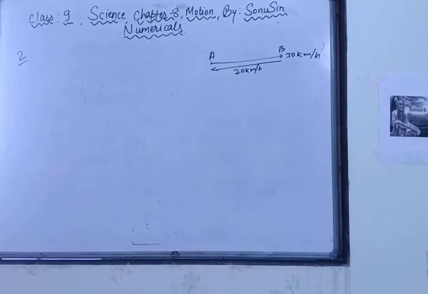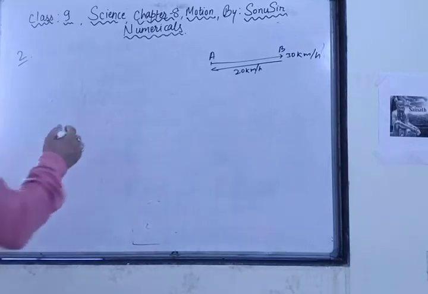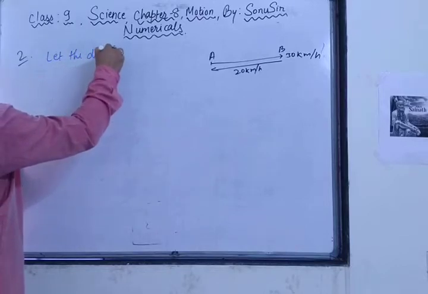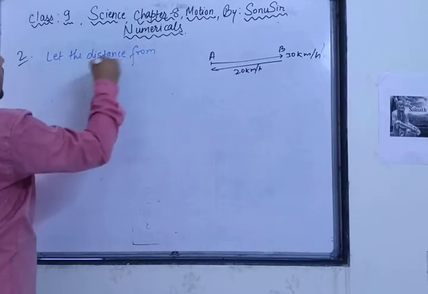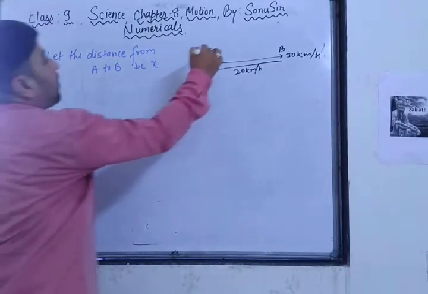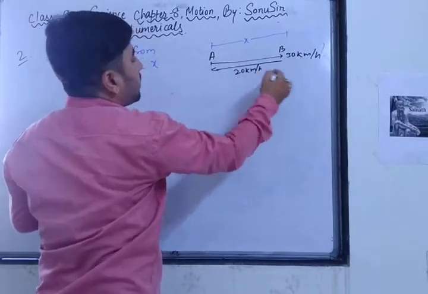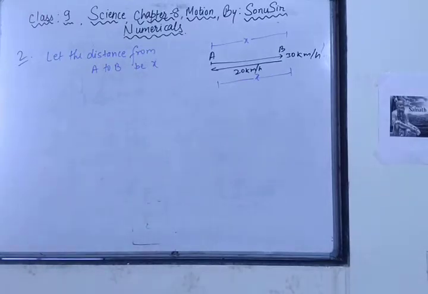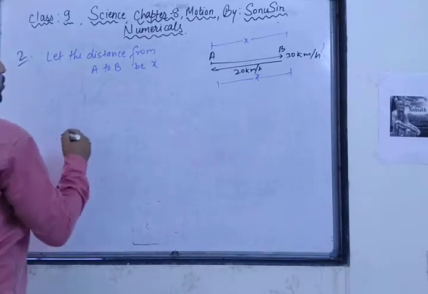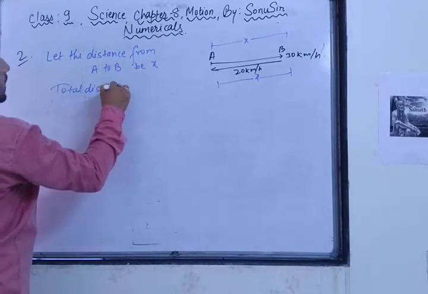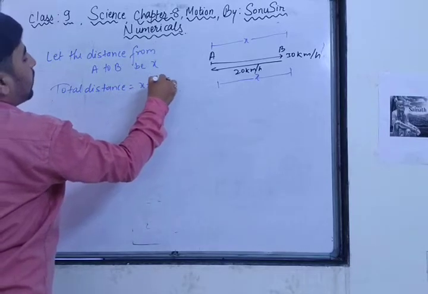So can you tell me what will be the total distance from A to B? Let us suppose, let the distance from A to B be x. Then what will be the distance from B to A? It will also be x. So x plus x, 2x. Are you getting it? The total distance is 2x, since he went from A to B and B to A.